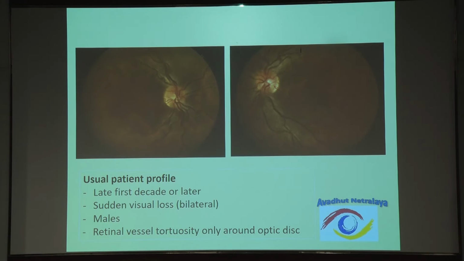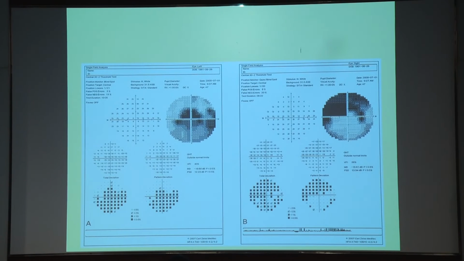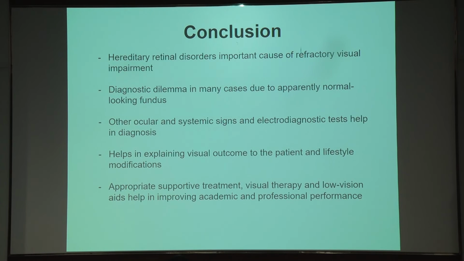The patient was a male, with an apparently normal-looking retina and sudden visual loss in the second decade of life. No family history, and you can see that he is a male with sudden loss of vision in the second decade. On closer look, you will see retinal vessel tortuosity in the peripapillary area, whereas in the periphery it is normal. This is seen in the earlier stages of Leber's hereditary optic neuropathy. It's not as rare as you think. I have seen 3 cases so far in the last 6 years. Field examination will show field loss. Because it is mitochondrial inheritance, males are affected.